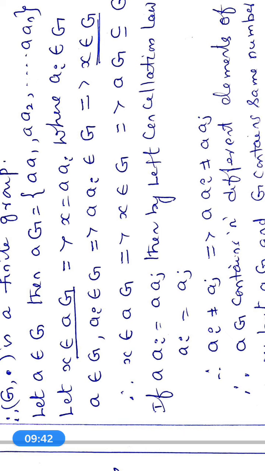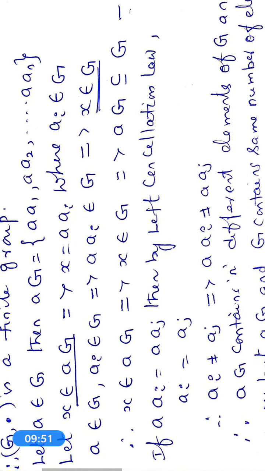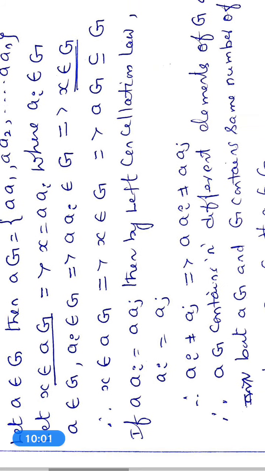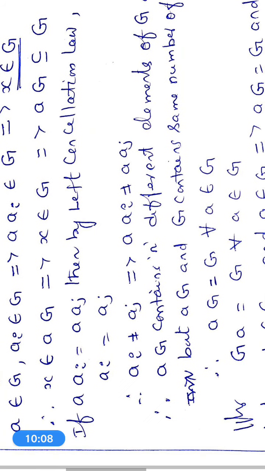This implies if aai is equal to aaj, two elements in aG, then by using the left cancellation law, because the statement says that the semi-group satisfies the cancellation laws, and in this result we have chosen the left cancellation law, aai is equal to aaj implies ai is equal to aj.